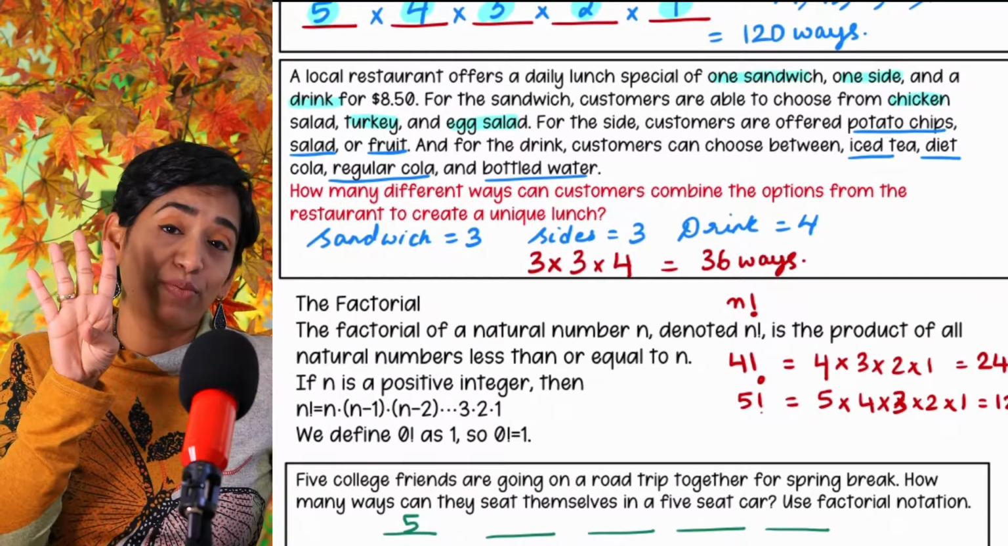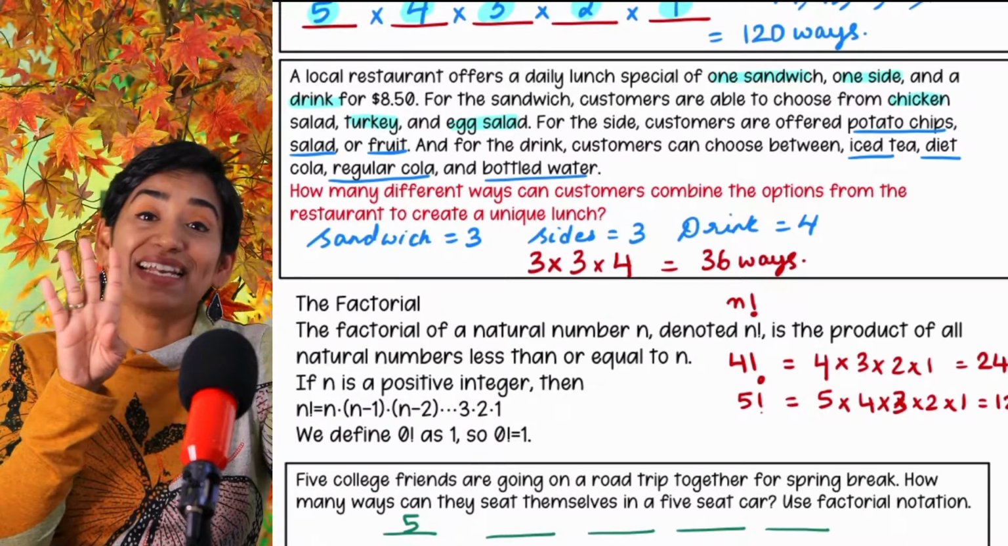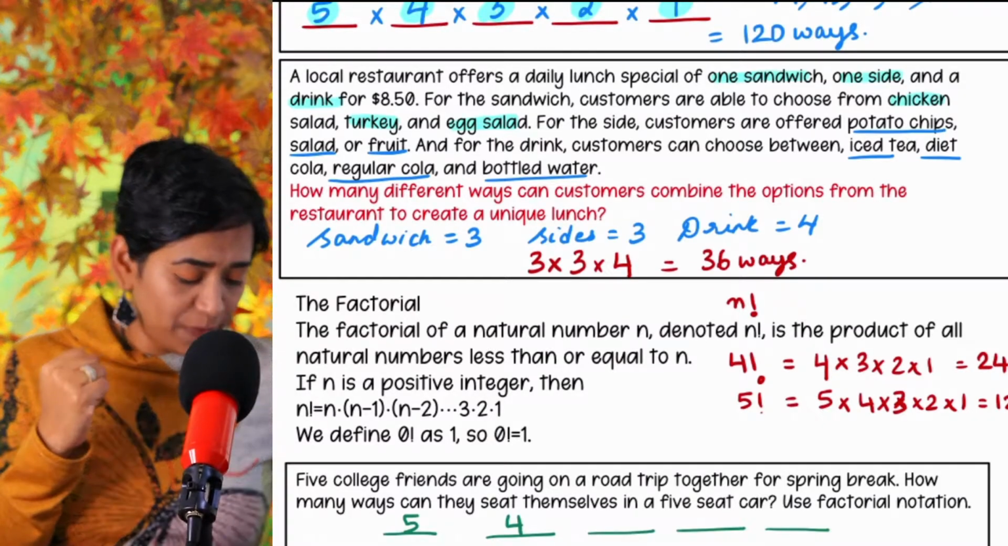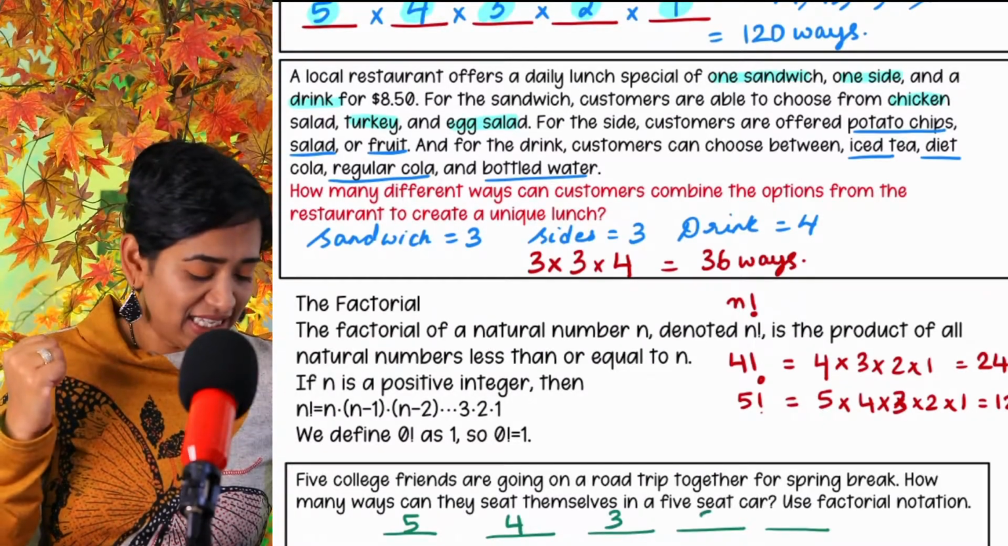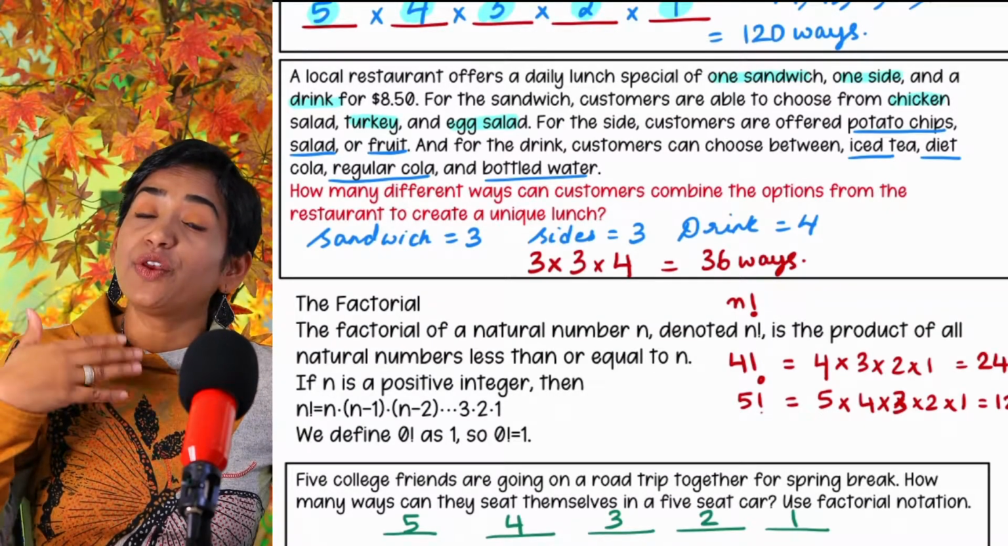Once one of the members sat on the first seat, I have 4 seats left and I have 4 members left. So the second seat has how many options? Any of the 4 members can sit on the second seat. You get the idea? 4. What about the third seat? 3. Second seat? 2. And the last seat? 1.